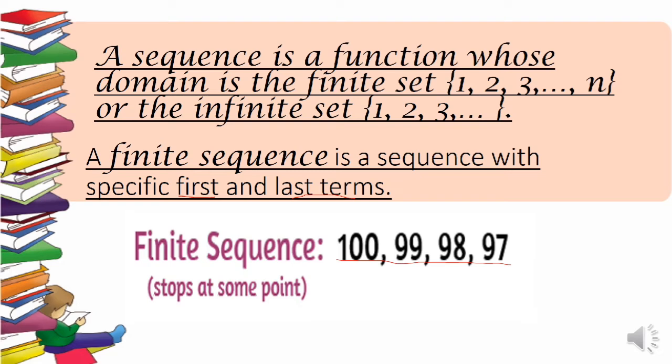This is the first term, which is 100. Okay, first term or a sub 1. 99 is the second term, or a sub 2. 98 is the third term or a sub 3, and then 97 is the fourth term or a sub 4. So yung fourth term natin dito, yun yung last term natin, and 100 is the first term.